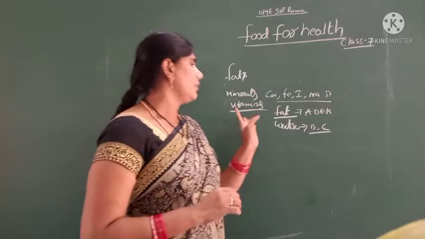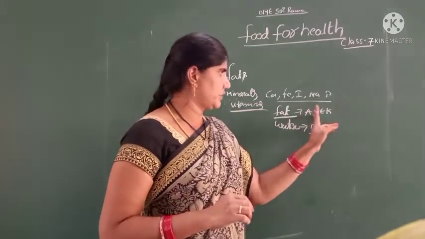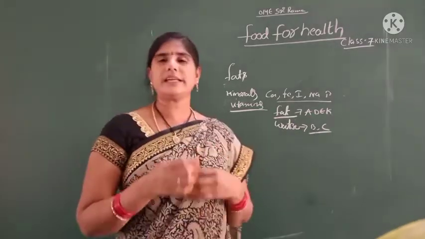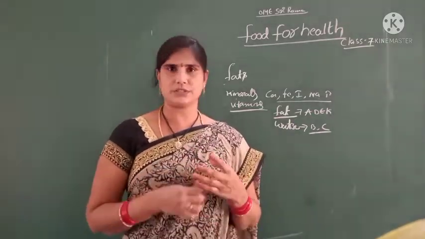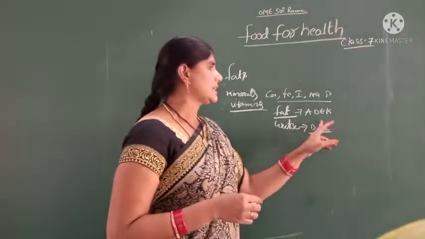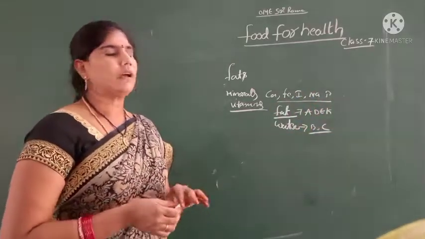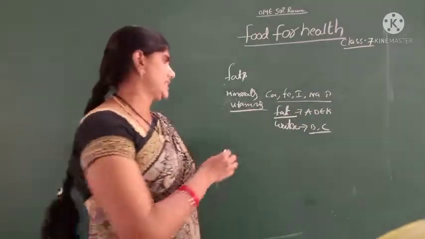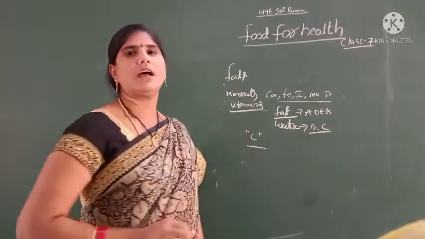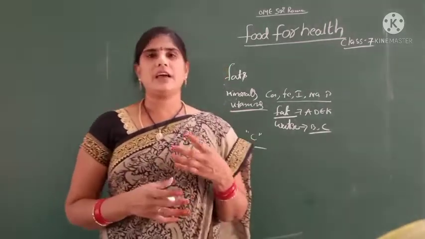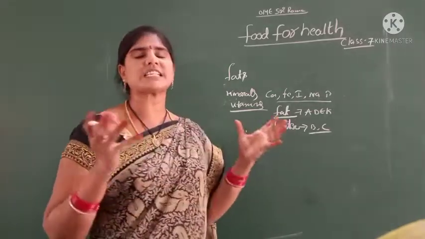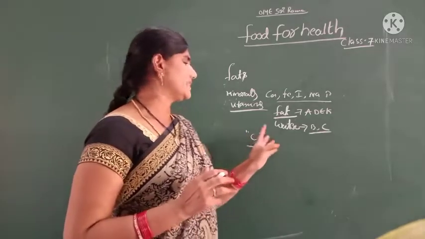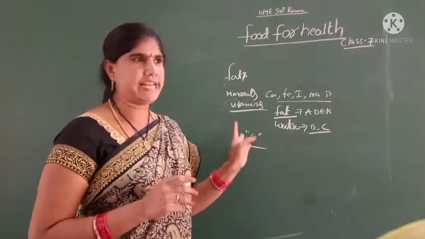Children, you have been introduced to A, D, E, K and B complex vitamins, and in higher classes you will learn more. Next, we take vitamin C, which is found in citric acid. The essential sources are all citrus fruits like orange and lemon.